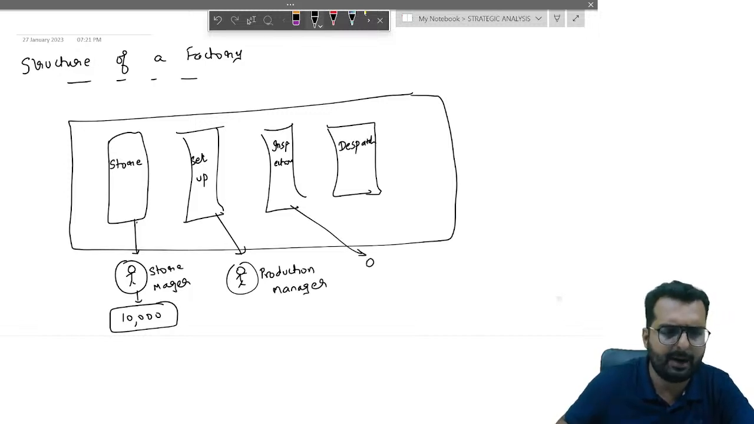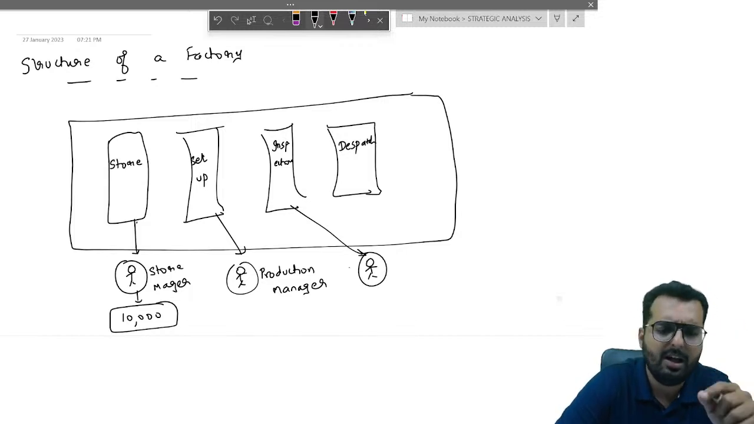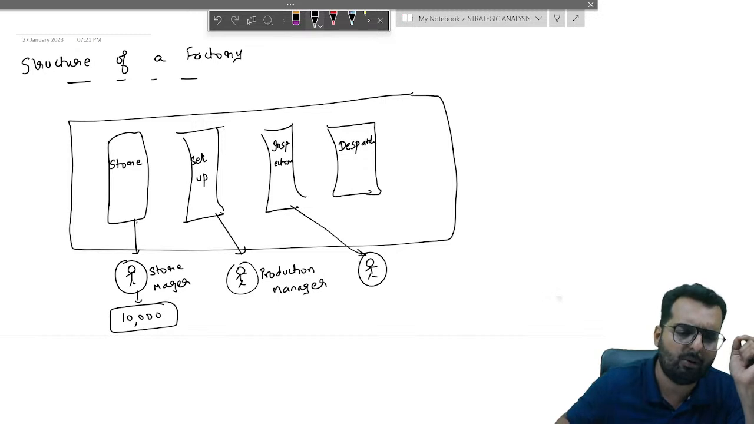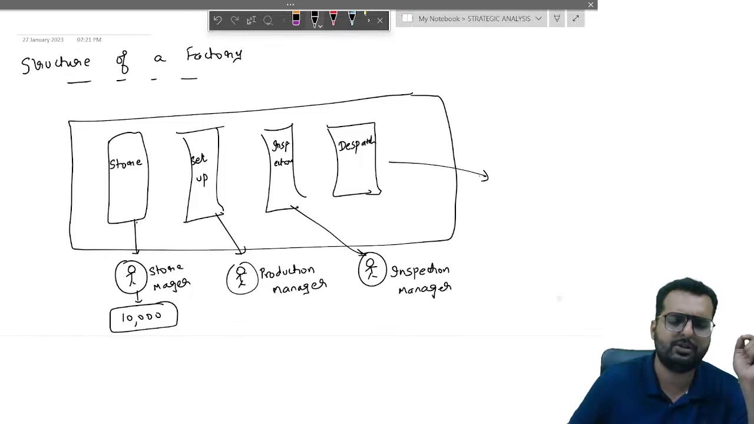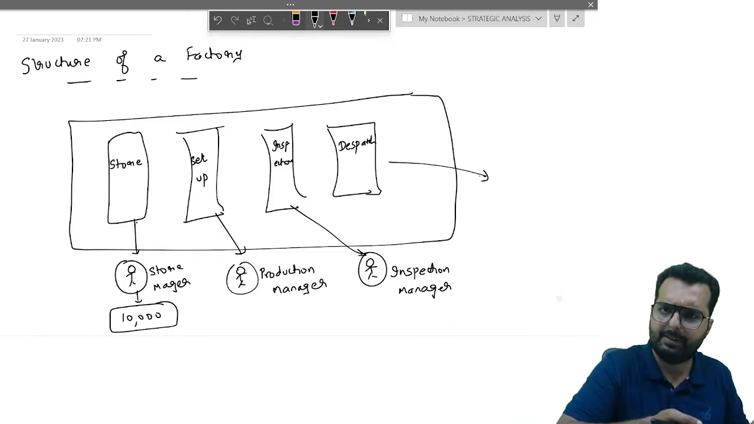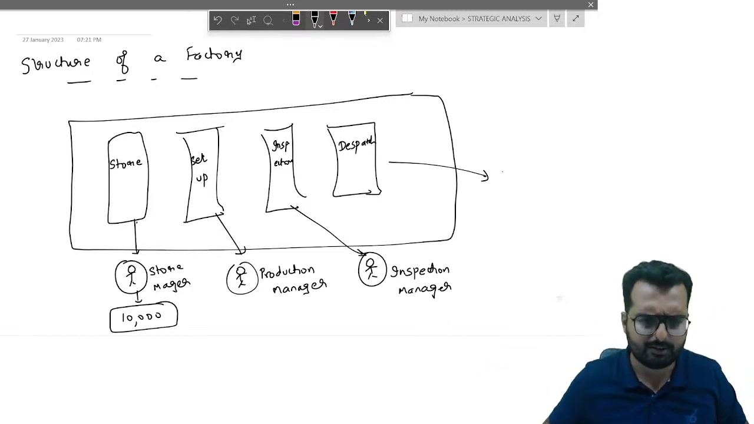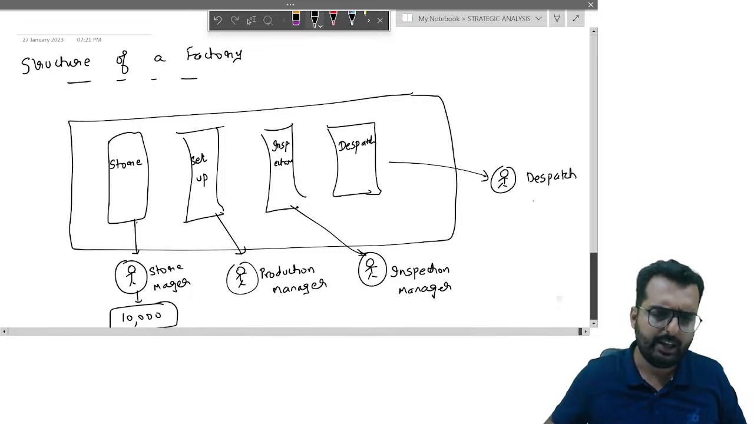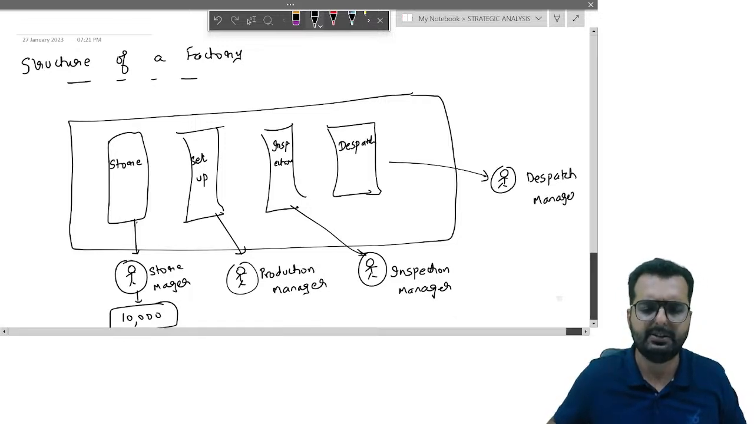Under the inspection department, what will be the role of the inspection department? Every time they make one pizza, they take a bite of the pizza and tell the person whether the pizza is of good quality or bad quality. So let us call him the inspection manager. Last one is dispatch. What is the role of dispatch? Take the pizza, deliver it to the customer. So this manager will be called the dispatch manager.